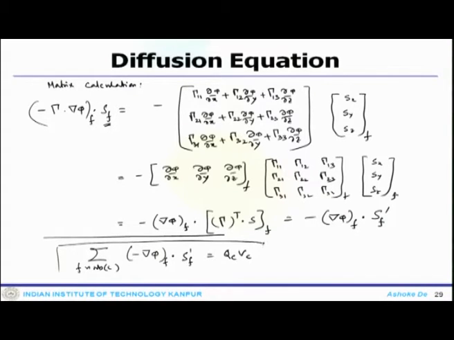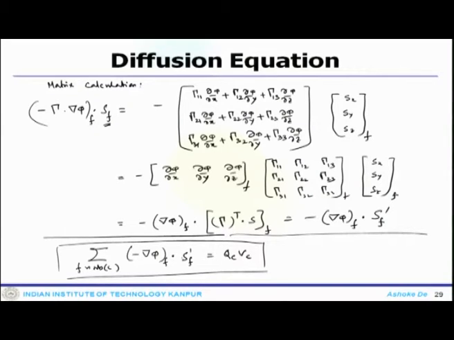So, this is what you get as the semi-discretized system. Now, one can expand this and get the full discretized system from here.